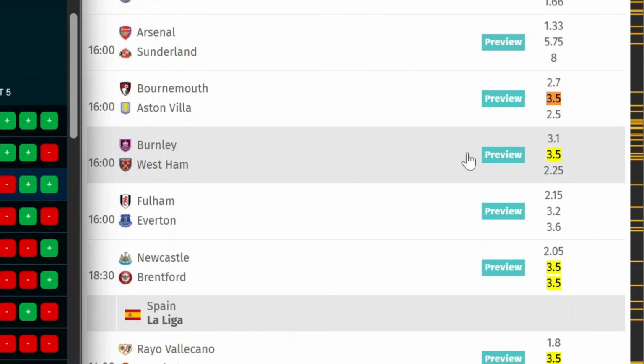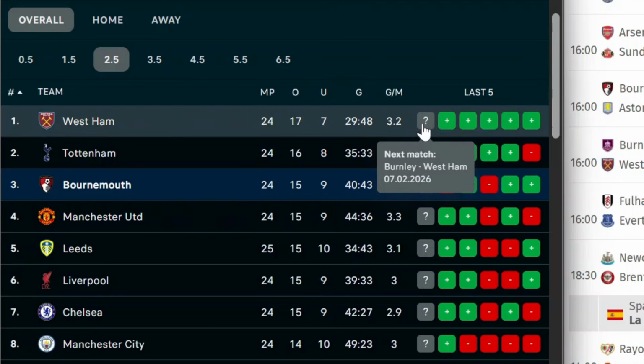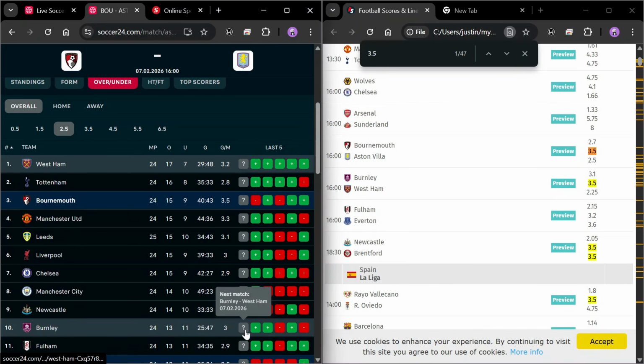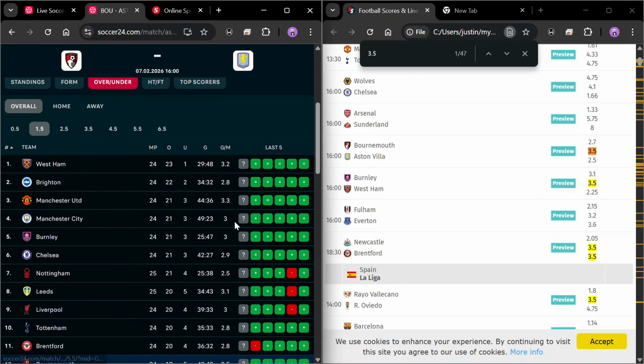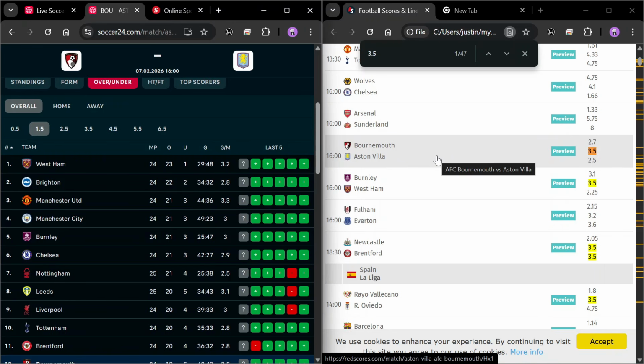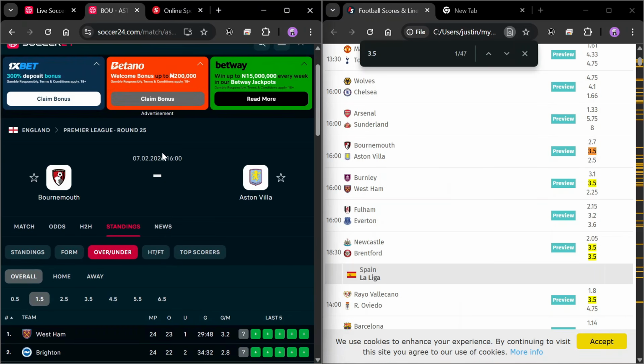So we have another game, West Ham versus Burnley, having this particular odd 0.5 for the draw option. And if we come over to check for this particular game on Soccer24, West Ham, you can see this is 0.2 for the goal margin and Burnley 3 odd for the goal per match. Now if you come over to the 1.5 goal tab, you can see as well West Ham 3.2, Burnley 3 goals per match. So those two matches, Aston Villa, Bournemouth, and then West Ham Burnley qualify for over 2.5 goals when it comes to making these predictions, just because of the fact they have 3.5 as their draw options.